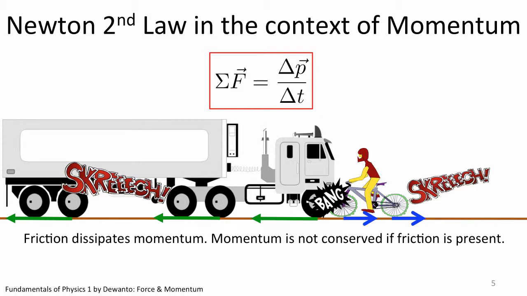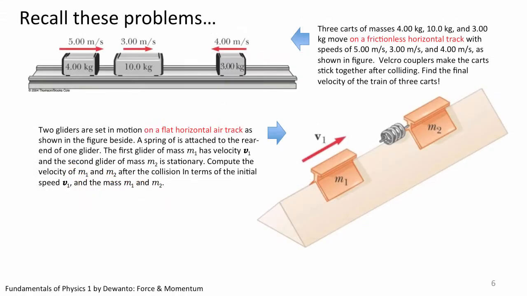For that matter, if you recall our two problems in the last video, I explicitly indicated in the question that either the track is frictionless or the objects move on a flat air track. This essentially says that we can ignore friction during the collision and apply conservation of momentum to solve the problem.